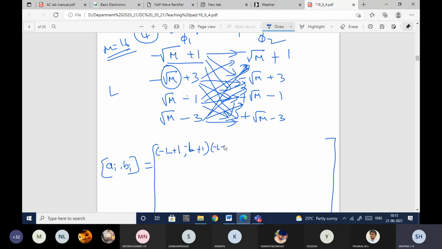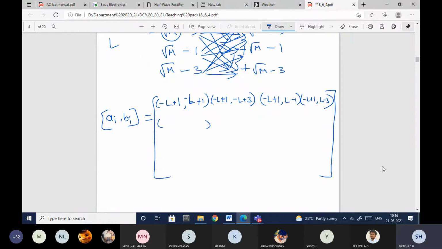Minus L plus 1, minus L plus 3, then minus L plus 1, L minus 1. Next one is minus L plus 1, L minus 3. So this is one ordered pair. In the same way, the second one, third one, fourth one, like that we need to write.